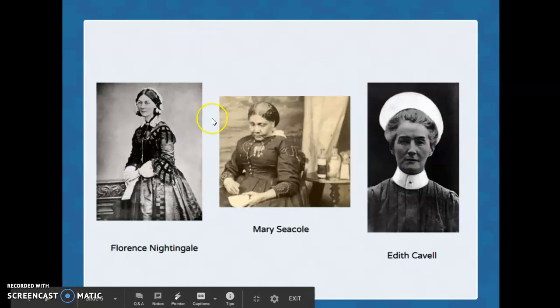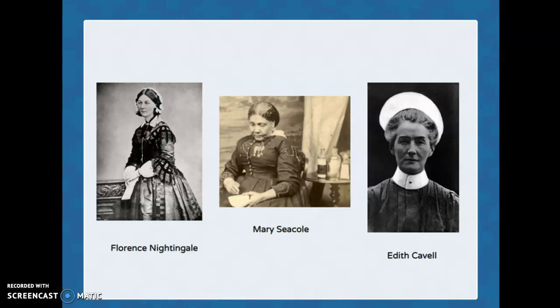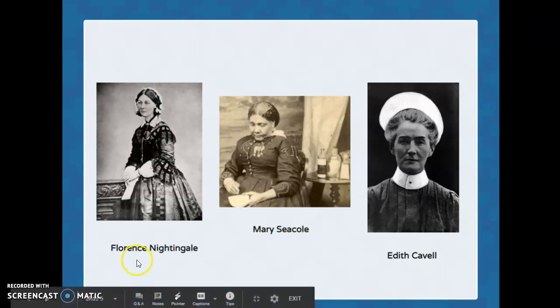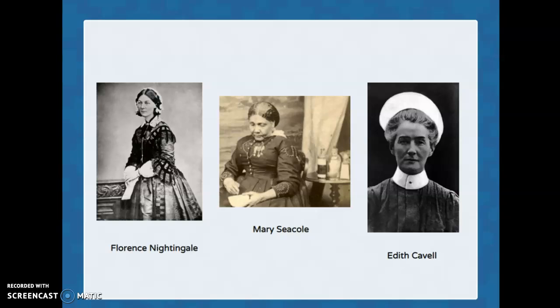Okay, and then I'm going to show you three pictures here, and this is what we're going to be doing for our topic. These are three people from the past, okay, and this person is called Florence Nightingale, this person is Mary Seacole, and this one is Edith Cavell. And before we start learning about them, you might want to do a little bit of research and find out why they are significant people, okay?